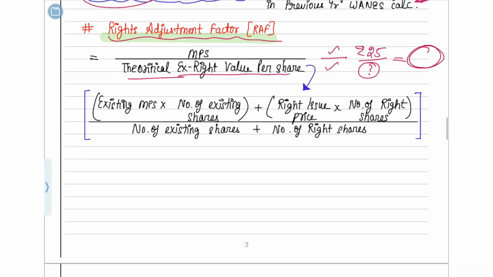Okay, so now how do you find out the theoretical ex-rights price? This is a calculation you have to do for that. You have to take the existing market price per share. I told you it was 25 rupees. Multiply by the existing number of shares.